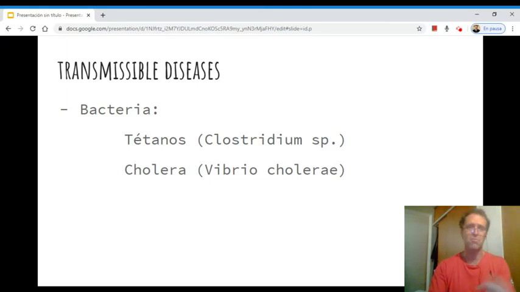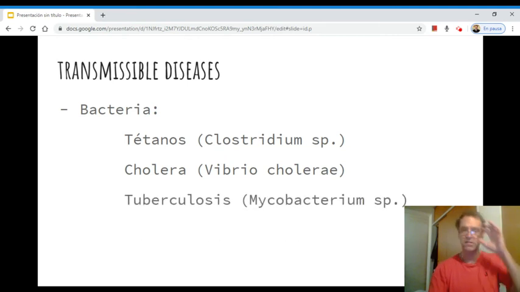Cholera, I mention it not because it is very common. There was an epidemic of cholera many years ago here in Buenos Aires. Cholera is endemic, that is, it is frequent and usual in other places, but it will be mentioned in the book.